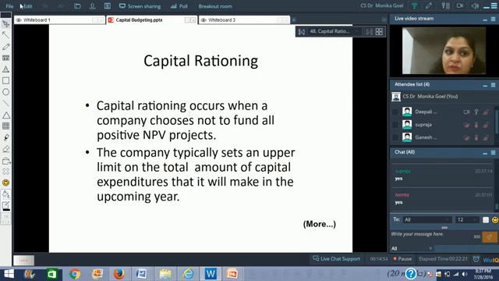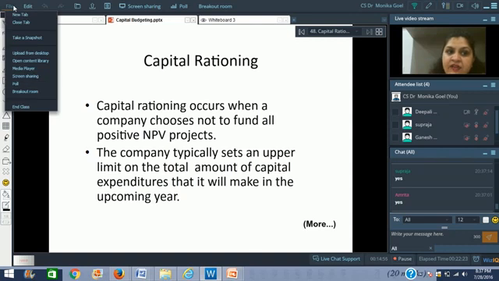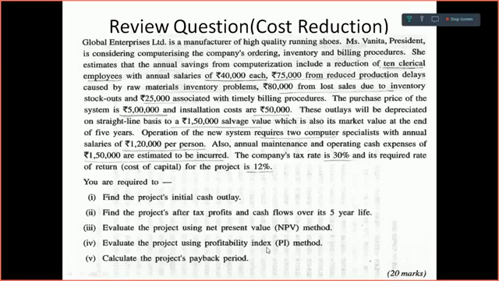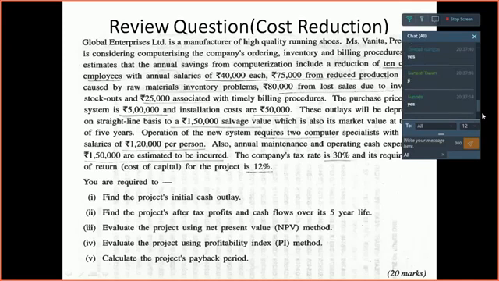Now I'm going back to the same screen and trying to understand what all are the questions which have been asked over here. So now it says you are required to find the project's initial cash outlay. Now initial cash outlay is clear. What is the meaning of initial cash outlay? Initial cash outlay, what does this mean?